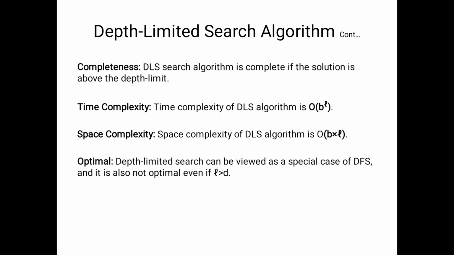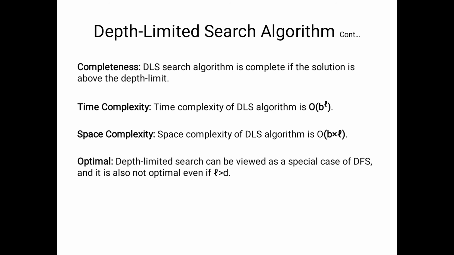Optimal solution: maybe the depth limited search can be viewed as a special case of DFS. Actually the process is the same as depth first search, so we will consider this one special case of depth first search, and it is also not optimal. DFS can't find the optimal solution, because here we got only one solution.